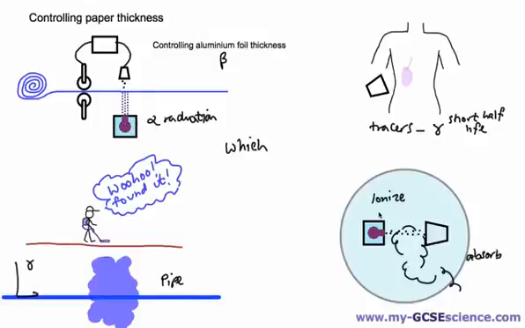We don't want to keep having to buy new sources of radiation or radioactive materials for this. And again, for the smoke alarm, we want a very long half-life so that we don't have to keep replacing the radioactive material in the smoke alarm. So we have to be able to choose which type of radiation is best for the use, and the reasons we might give are how long the half-life should be and how dangerous the radiation might be in the particular use that we are talking about.